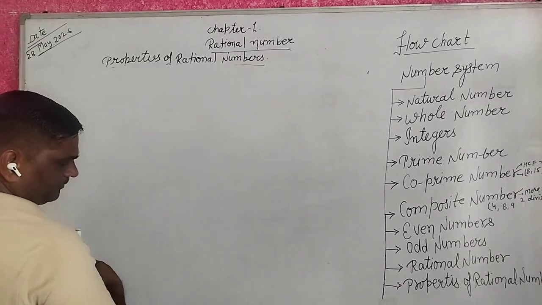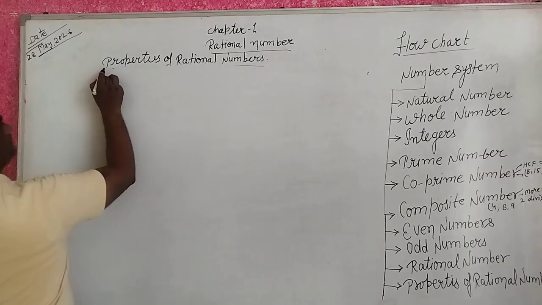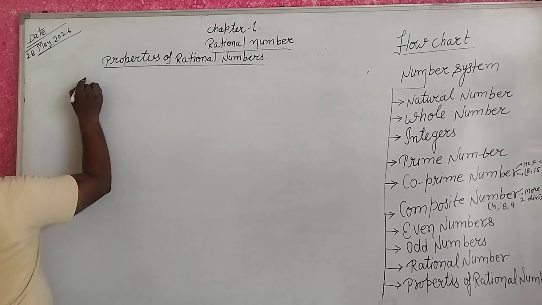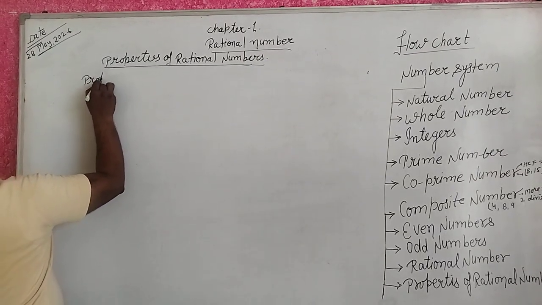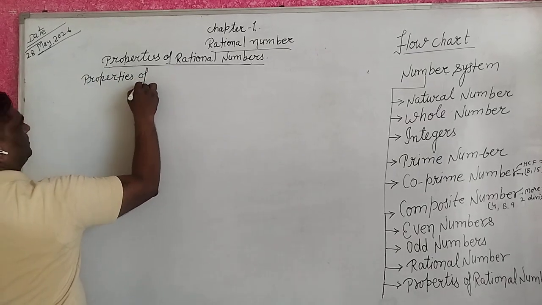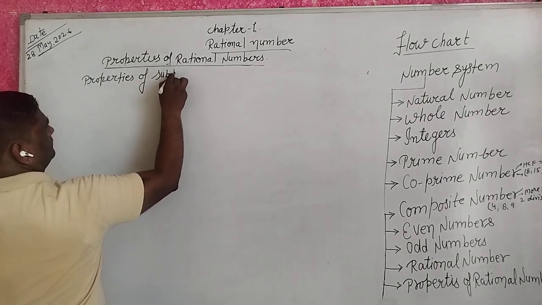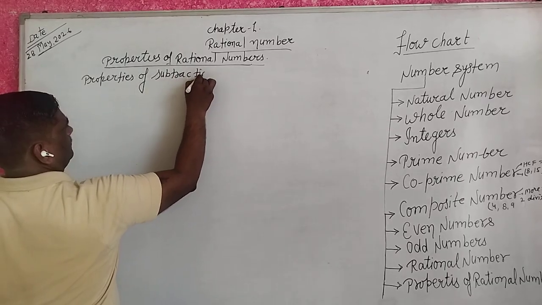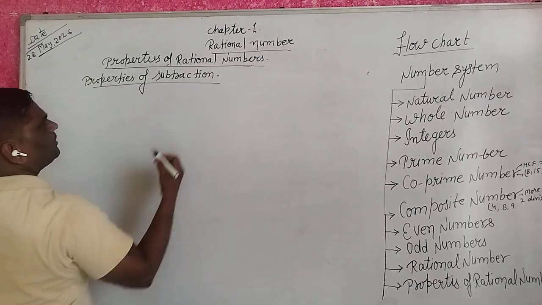Second is the properties of subtraction.